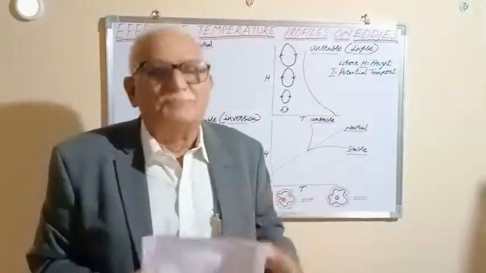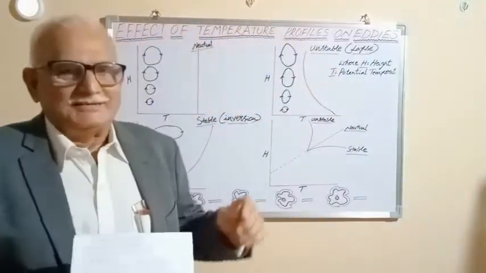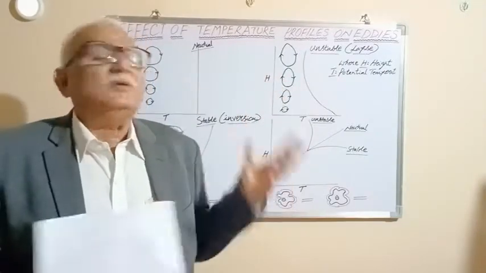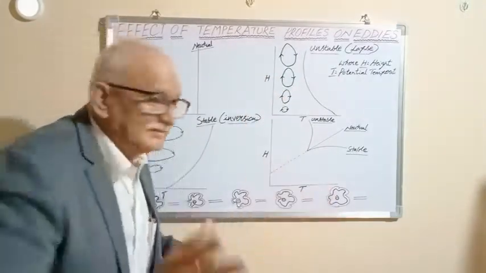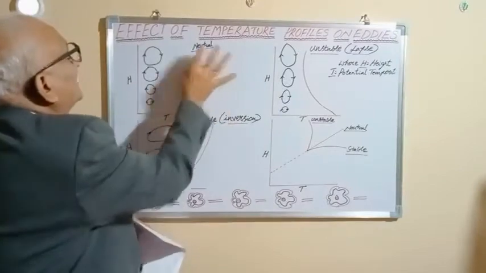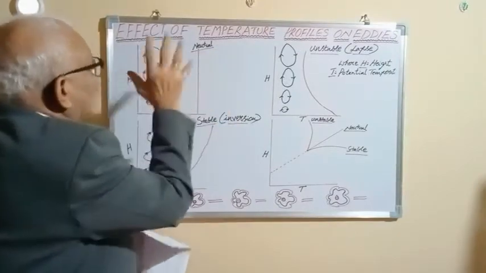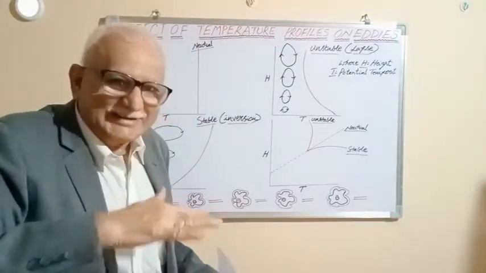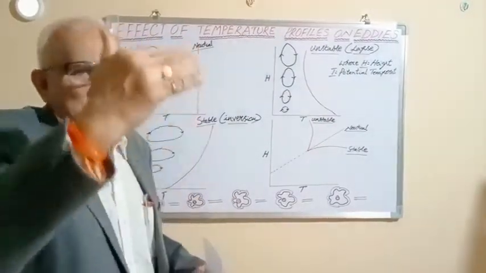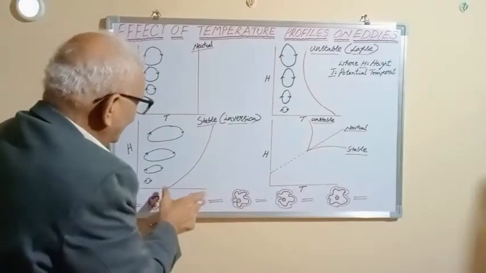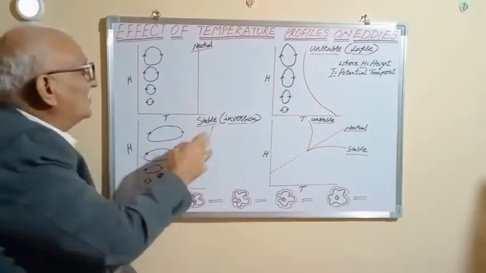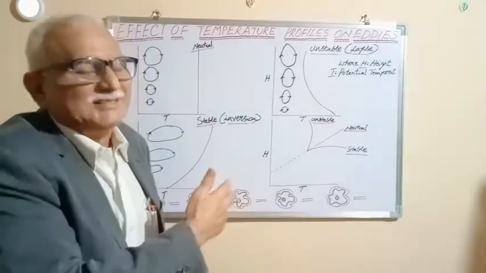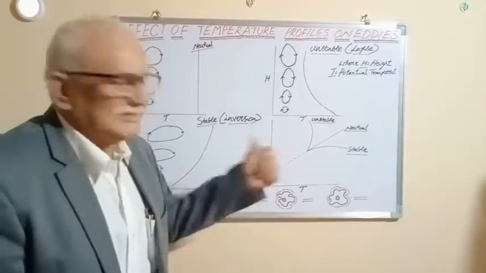Once again, to sum it up, under the neutral conditions, when they exist during the overcast days, the eddies retain the shape. Under the unstable condition, particularly during the daytime, the surface temperature is more, air temperature is less. Under the stable condition, the surface temperature is less and the air temperature is more. It is what we call the inversion, that is the stable condition during the night time. Of course, this is the summing up.